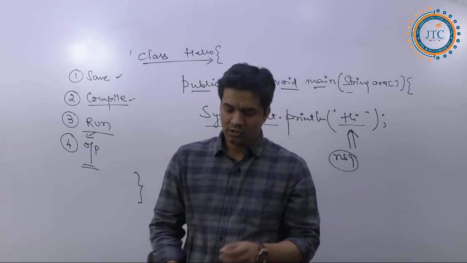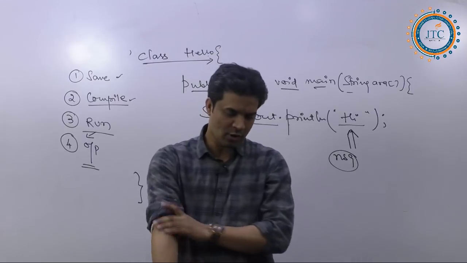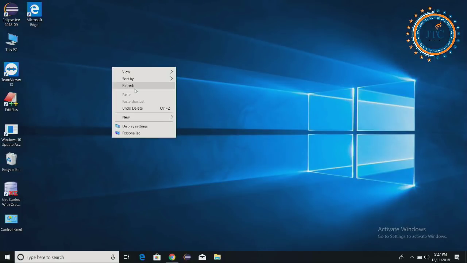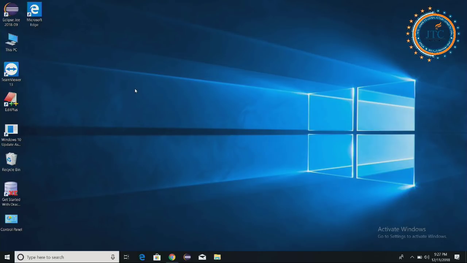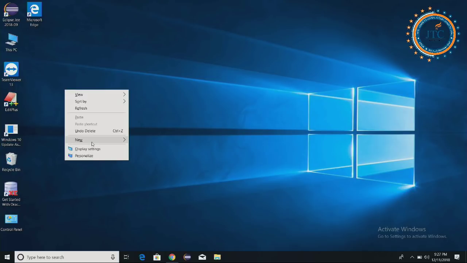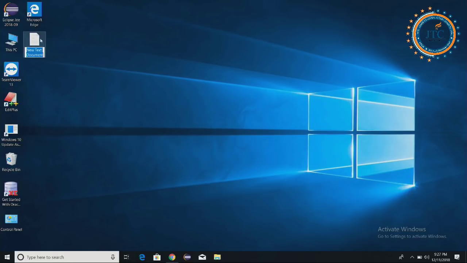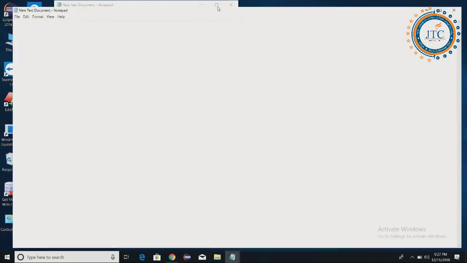So let's switch to the laptop and have a look. One important thing: first I'm opening a notepad. I have just opened this notepad.